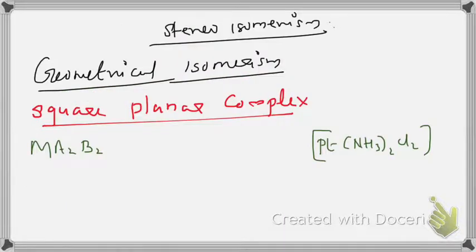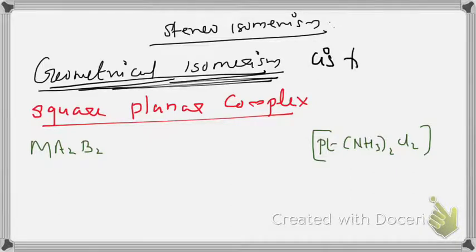Now we have to see stereoisomerism. Stereoisomerism is due to the difference in the spatial arrangement of ligand atoms around the central metal ion. There is no structural difference or difference in the bonding. Bonding is the same in all the isomers, but there is a difference in the spatial arrangement. In stereoisomerism, we have first geometrical isomerism. Geometrical isomerism is also known as cis-trans isomerism.